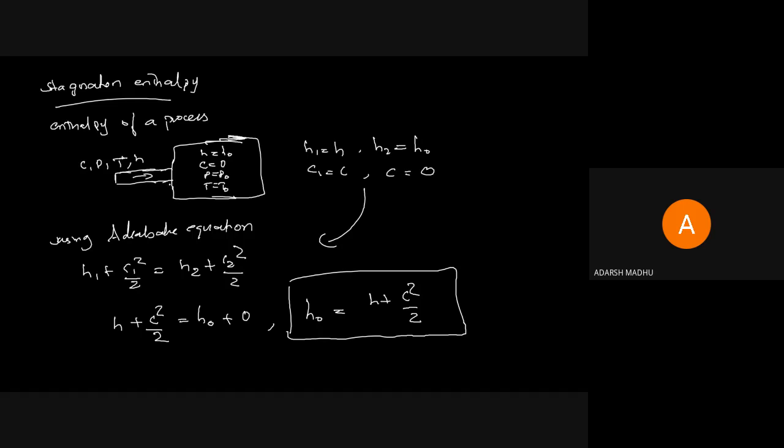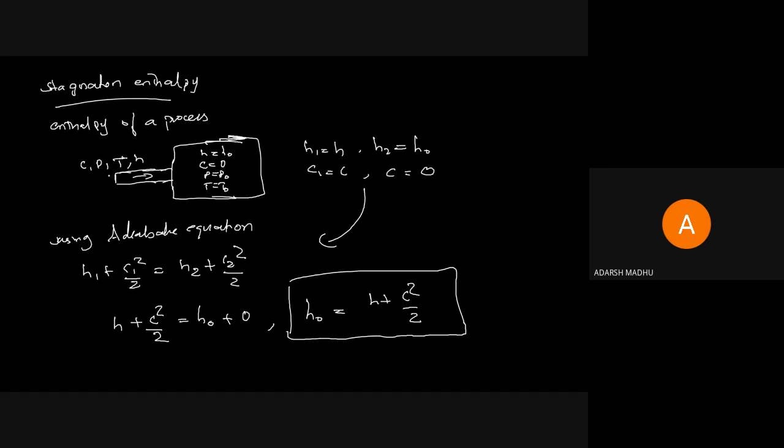After entering the chamber, it is at rest, so velocity equals zero, which means it is a stagnation state. Here the properties are h equal to h naught, c equal to zero, p equal to p naught, t equal to t naught, etc.